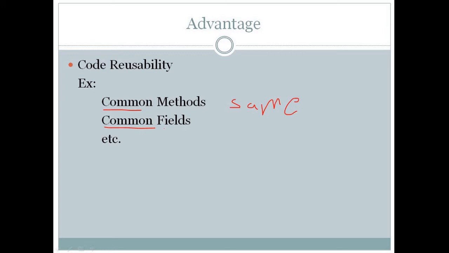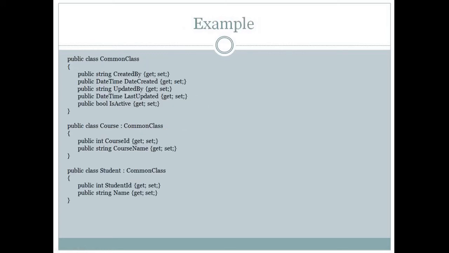Let's see a real-time example. We have defined a common class. In the common class we have some properties like created by, date created, updated by, last updated, and is active. Why have I written these? In real time, if we want these common columns in all tables, we do not define them in each single class. We define them in a common class and inherit that in another class. For example, I have declared another class, Course.